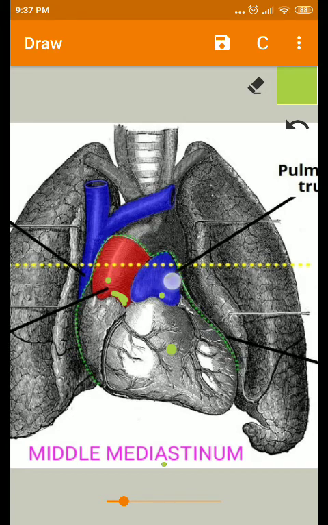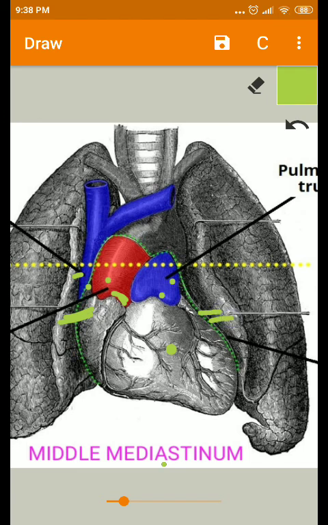Coming to the veins, you can find the lower half of the superior vena cava and also some terminal part of the azygos vein. You can see it here. And also the right and left pulmonary veins.